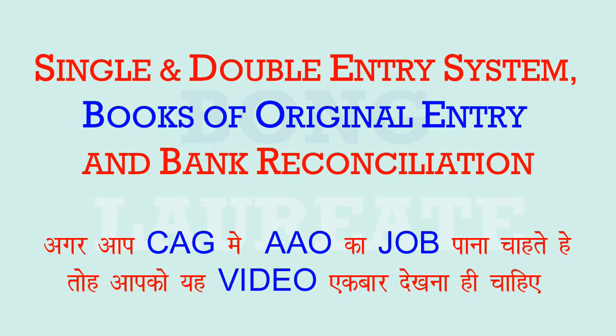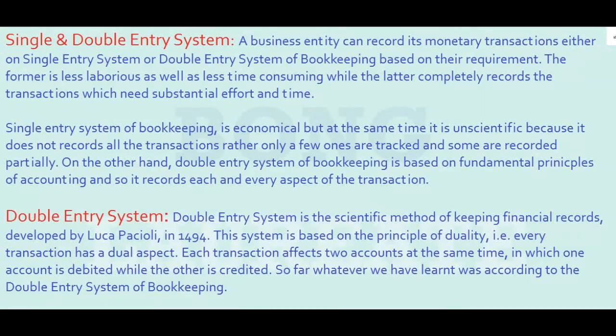So now let's go to our class today. Our first topic for today is single and double entry system. A business entity can record its monetary transactions either on single entry system or double entry system based on their requirement. The former is less laborious as well as less time consuming, while the latter completely records the transactions, which needs substantial effort and time.